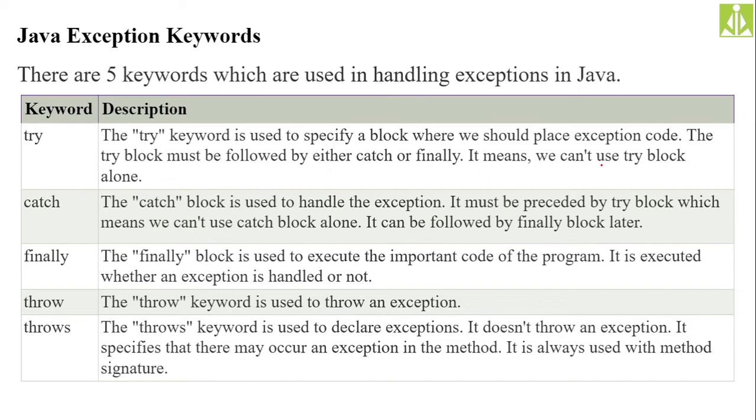Okay, with a particular type of exception. Before executing that method, the compiler will come to know that there is a possibility of occurrence of a particular type of exception in that particular method. This throws clause will help in that manner. It is always used with the method signature. So it is not used with classes, but rather with methods that we use this throws clause. Hopefully you understood.